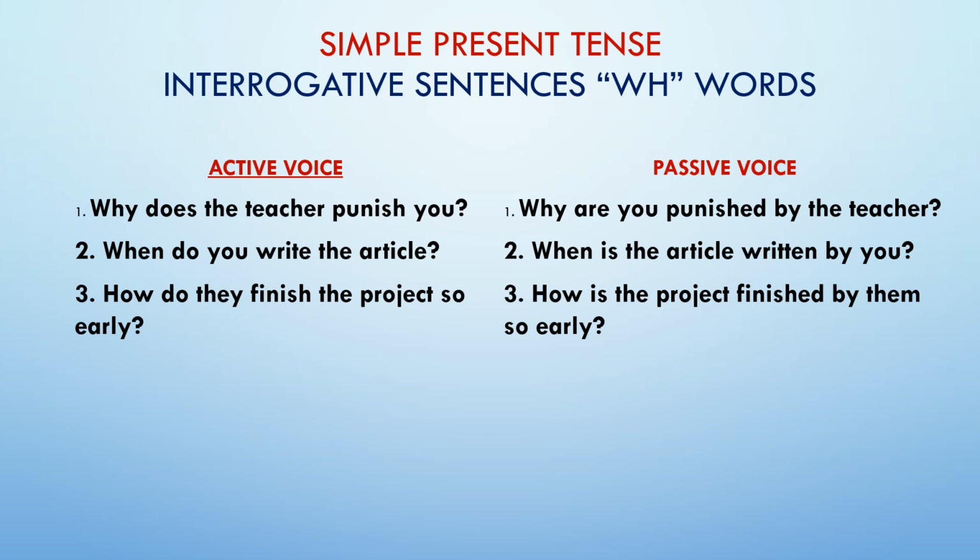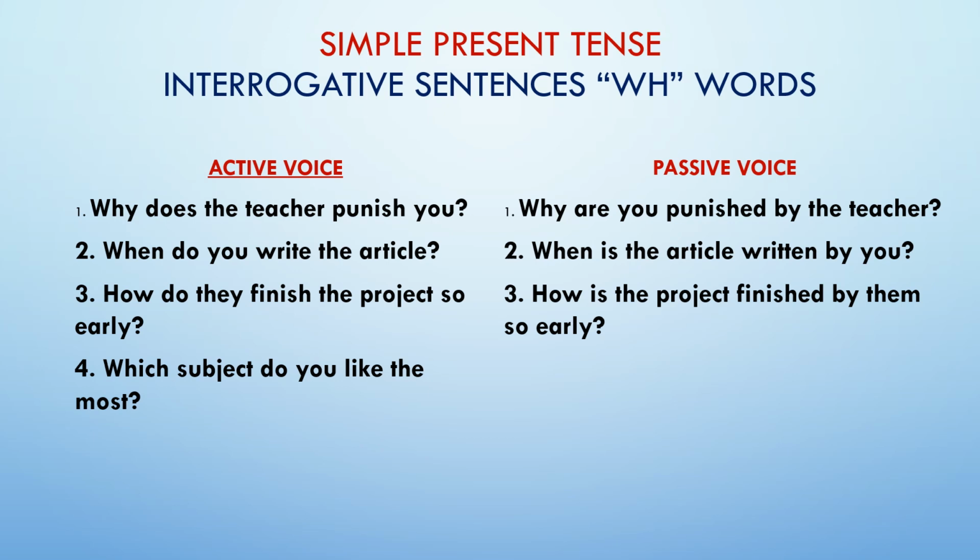Then the fourth sentence. Which subject do you like the most? Now in this question you see very clearly, the place of do in this sentence is the third word. Whereas in the previous three sentences, do and does are the second word, right after the WH.